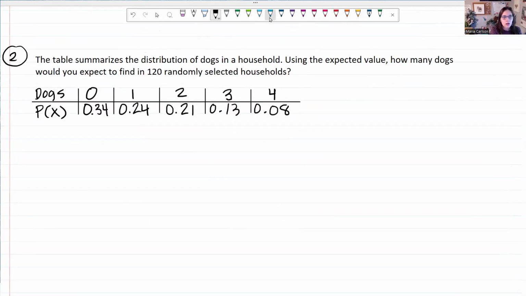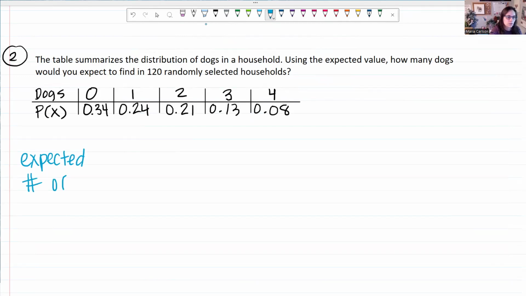As I look at this, I see the number of dogs, that's like our X, the outcome, and then the probability of that outcome: 0 dogs, 1 dog, 2 dogs, 3 dogs, 4. And since this is a probability distribution, all of these values must add up to 1 all together.